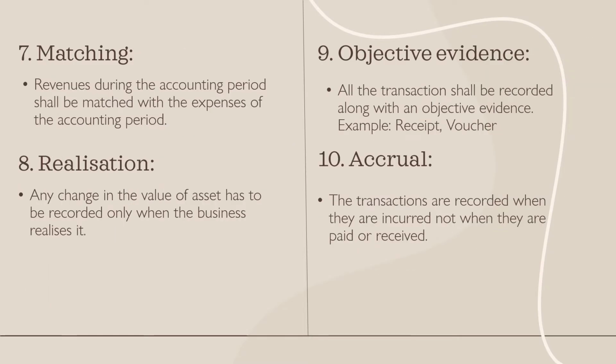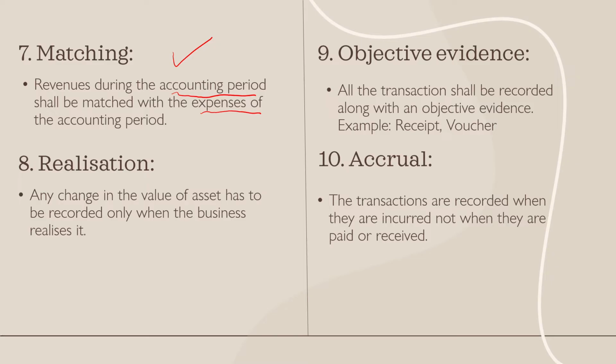Moving on to the ninth one, matching concept. Revenue during the accounting period shall be matched with the expenses during the accounting period. So if I'm having certain expenses this year, it has to be matched along with the revenues of the current year. It cannot be matched with the previous or the upcoming year, right? The expenses and the revenues of the current accounting period shall be matched. So that is the matching concept.